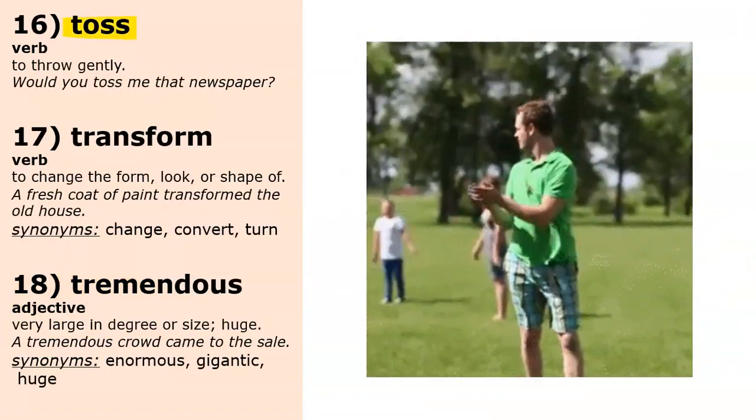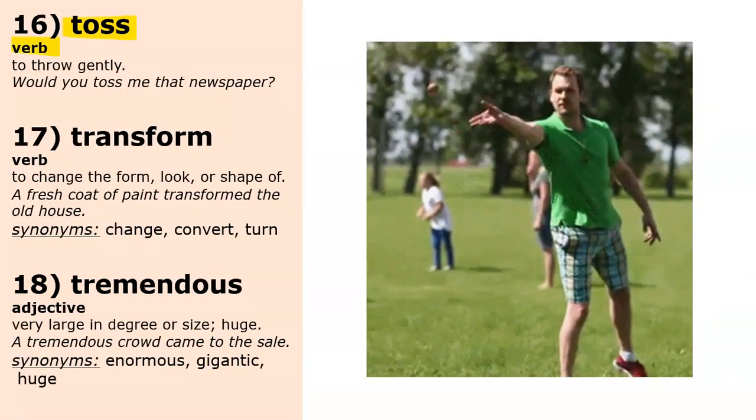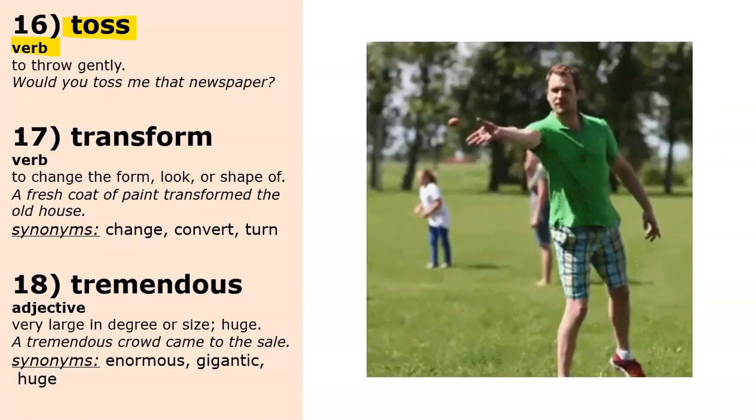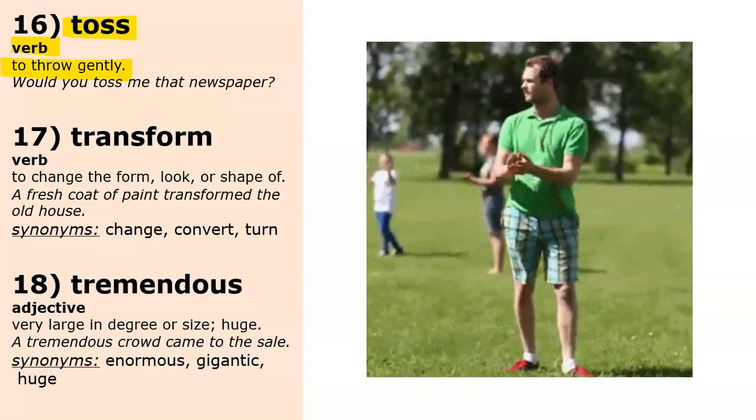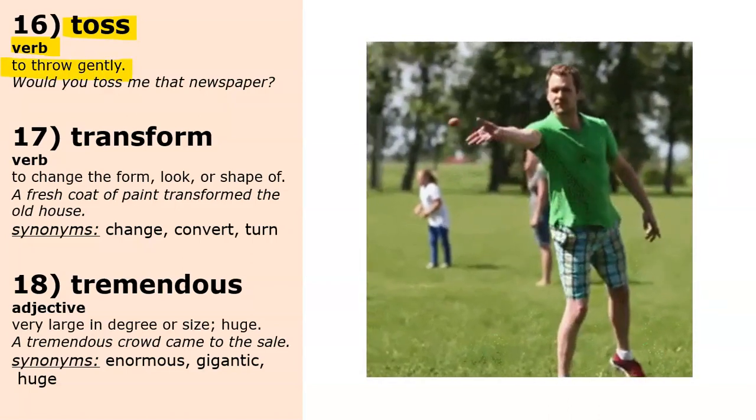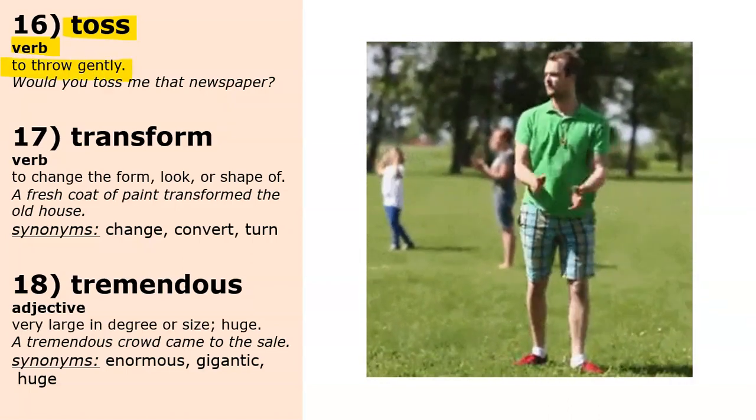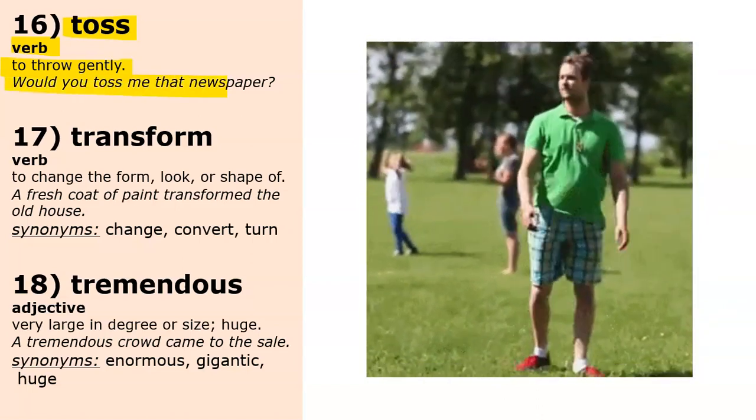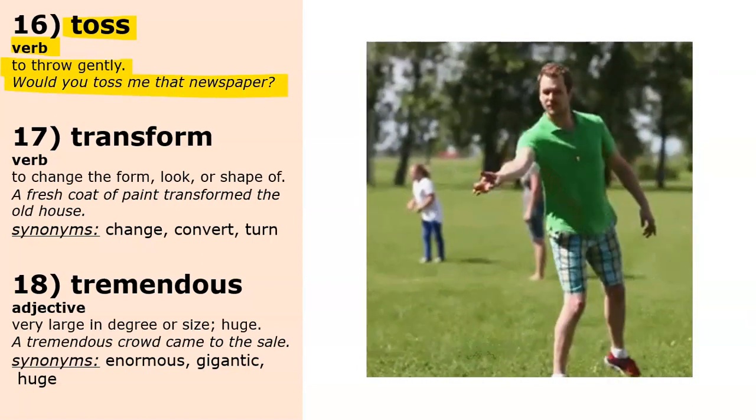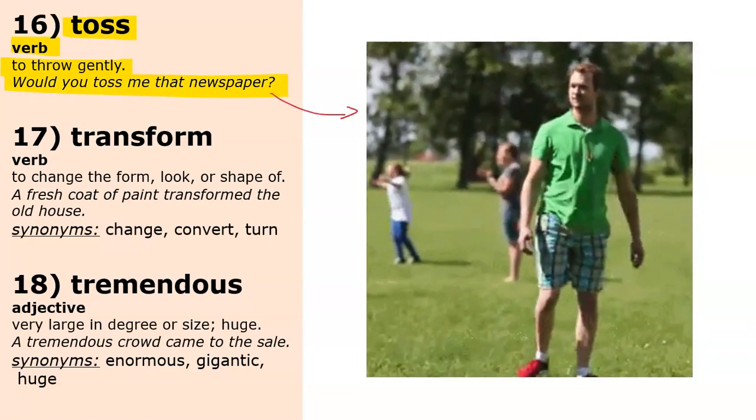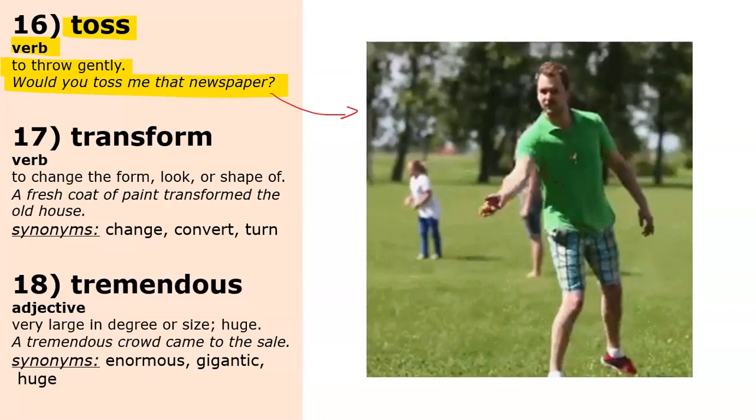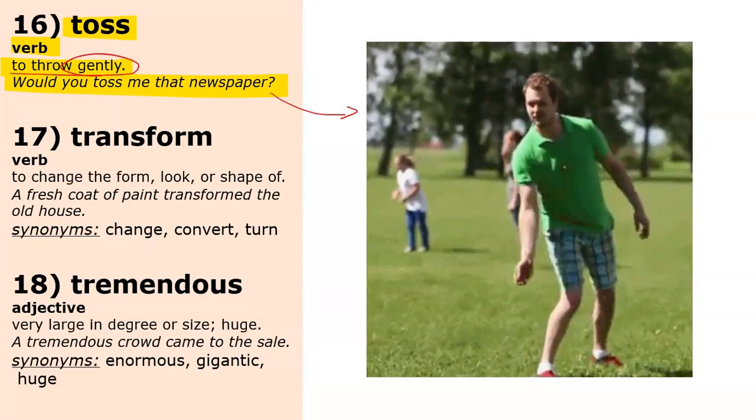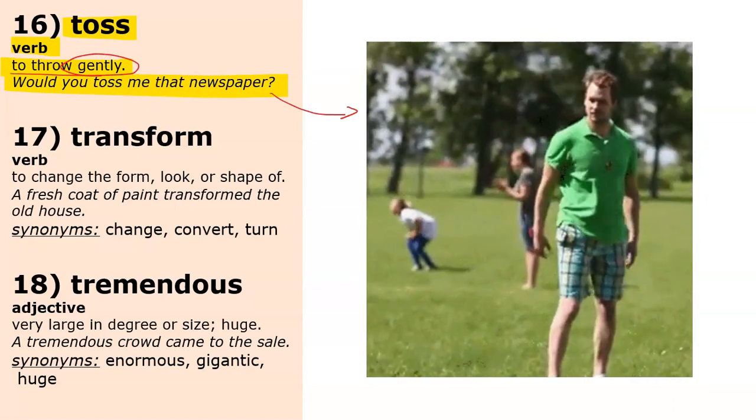The next word is toss. Toss is a verb, and toss is another word we can use for throw, but it means to throw gently. So we are throwing it very carefully, very softly, not in a fast or hard way. For example, would you toss me that newspaper? And if you look at this video here, you can see the man is tossing an egg. Of course, when you toss an egg, you would throw it very gently because you don't want the egg to break.